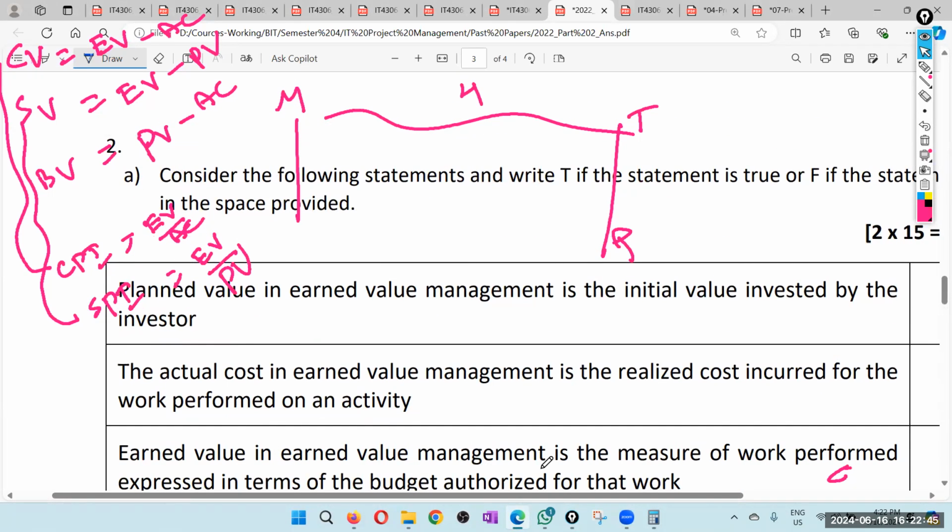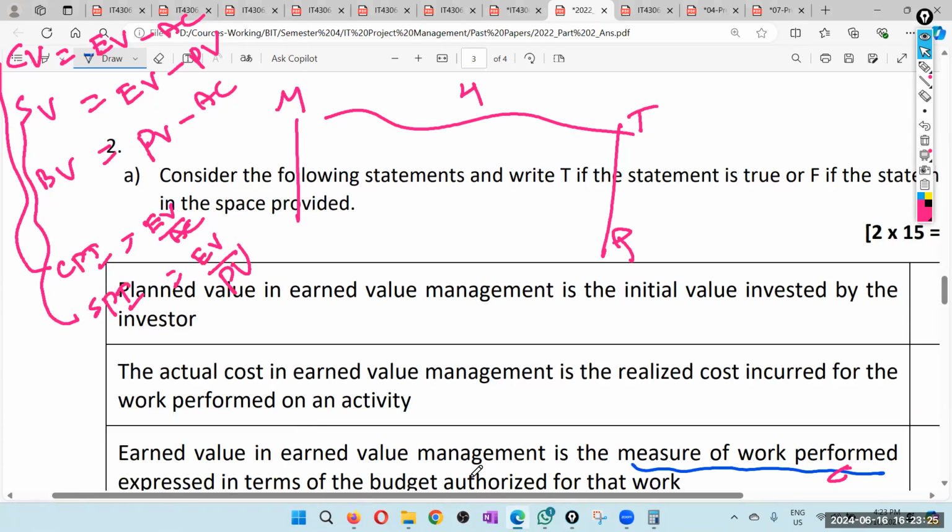Earned value in earned value management. Earned value depends on how much work we have already done. Earned value is the measure of work performed, expressed in terms of the budget authorized for the work. That is correct, right? That is why we say earned value.